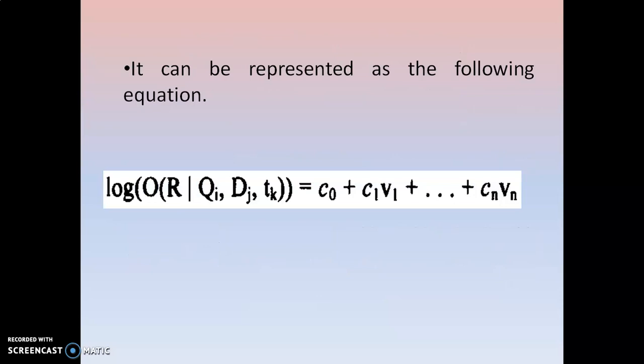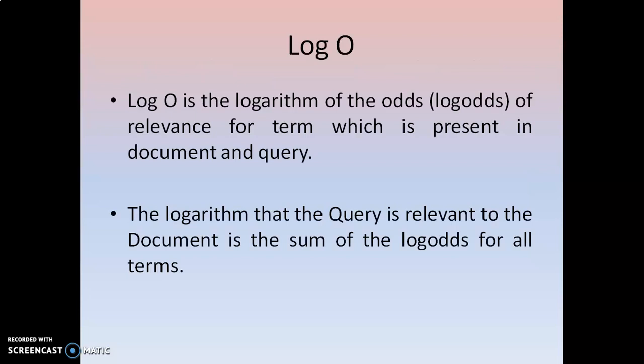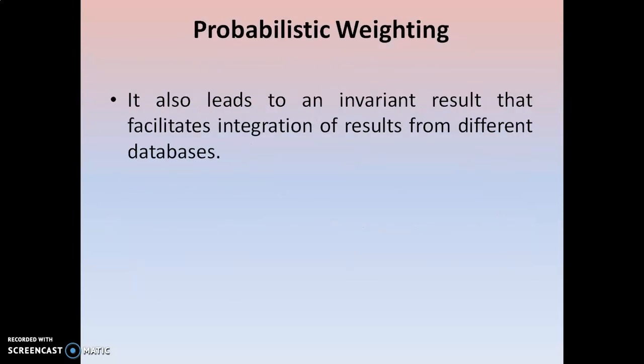And it can be represented in the following equation: log O of R Q I D J T K is equal to C0 plus C1 B1 plus up to Cn Bn. What is the log O? The logarithm of odds of the relevance of the terms in the particular query. And the query logarithm is represented as all the log odds within the document. So like that the probabilistic indexing can play a vital role in the statistical indexing and can enhance the search. In the coming videos we will talk about the other methods of the statistical indexing.